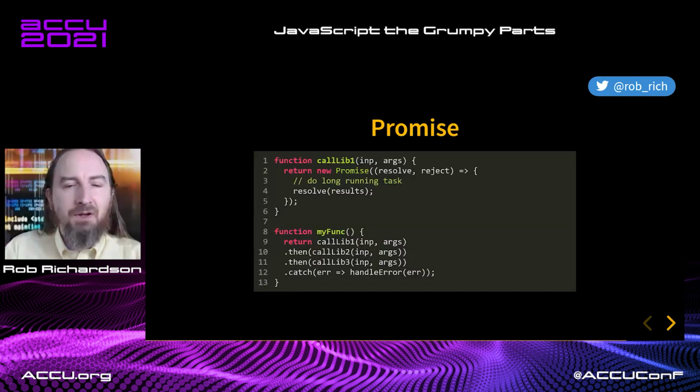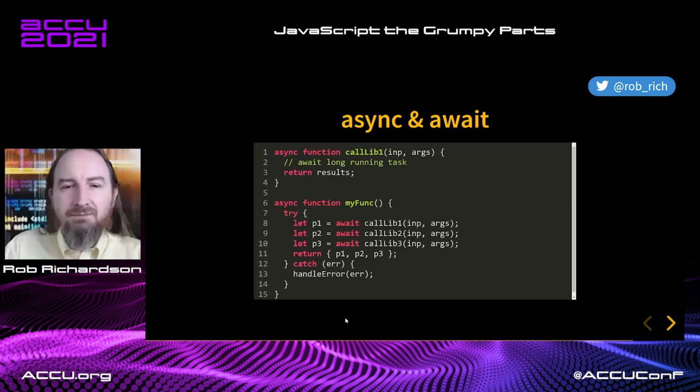Well, now how do we use our state machine with other code? Do we have to wait until we rewrite everything to be able to do this? Or is there an interop story between async and await and promises? Well, here's a library that I have, and maybe it's an older library. I return a new promise. I have the resolve and reject. I resolve once I'm done with my long task. And so I have code that looks like this: .then, .catch. So how can I transform this into async and await?